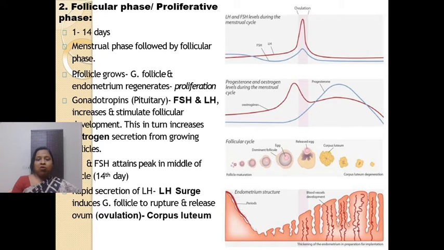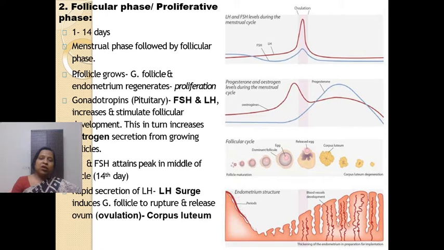Slowly we can also see a slight reduction in the level of FSH as the follicles start growing, right? Because what is the function of FSH, we have discussed. FSH helps in the development of the follicle.